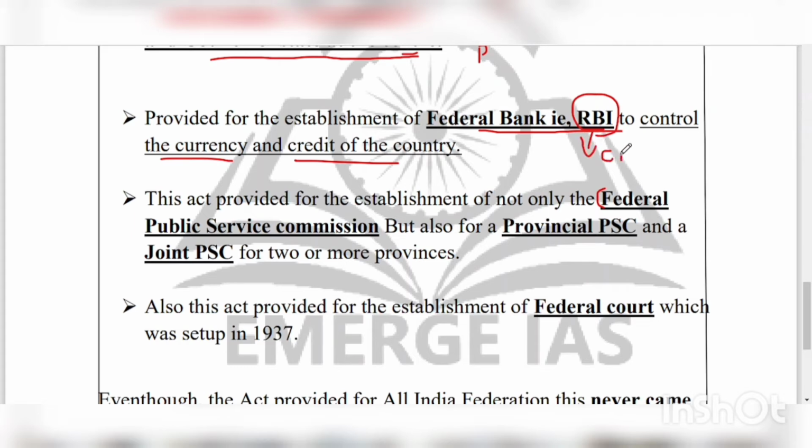Then this act provided for the establishment of not only the Federal Public Service Commission but also a Provincial Public Service Commission and a Joint Public Service Commission for two or more provinces. That means the Federal Public Service Commission is a central body, but this act also provided for Provincial Public Service Commissions. That means there is a division of powers between center and state regarding the Public Service Commission. And for two or more provinces, Joint Public Service Commissions were also established.